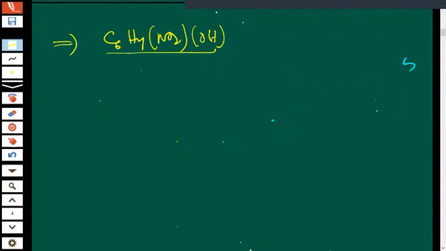Okay, sir. Suppose I give you one molecule, children. Suppose this is the molecule, C6H4 NO2 OH, like this. Now tell me, how many molecules you can draw, and out of those, which one will have the highest boiling point and which one will have the lowest boiling point?